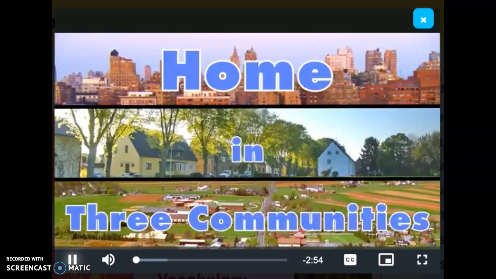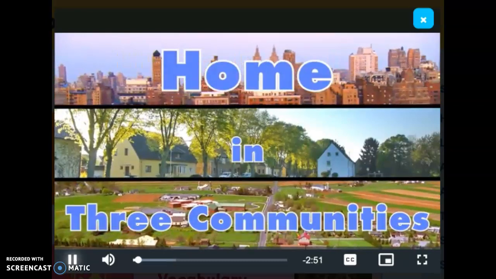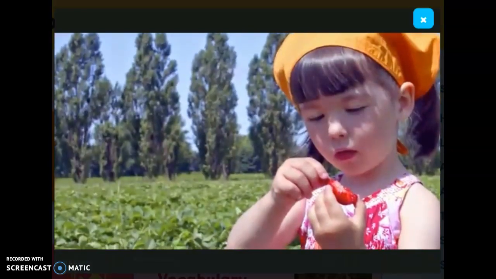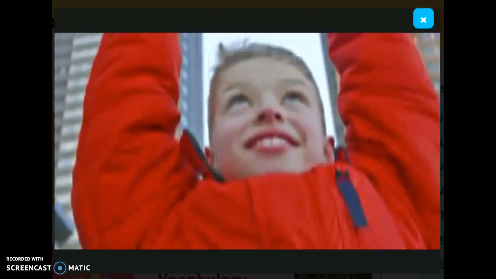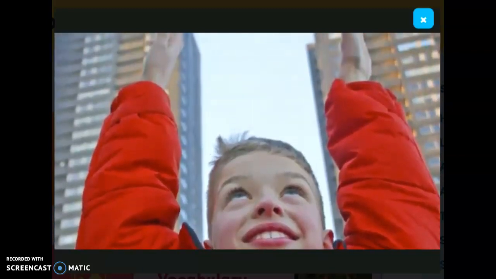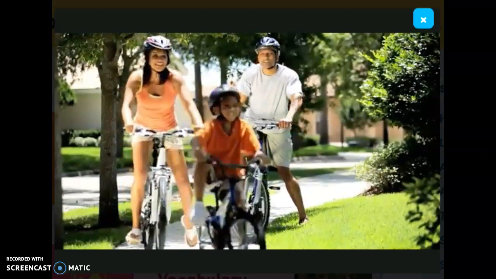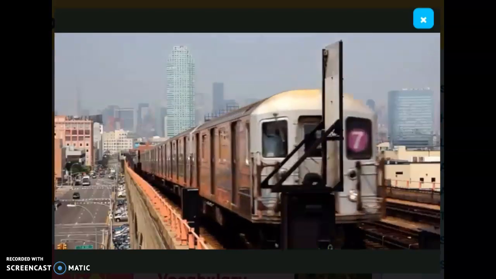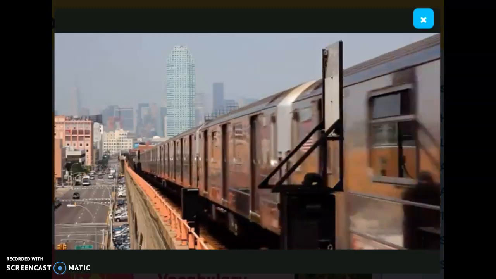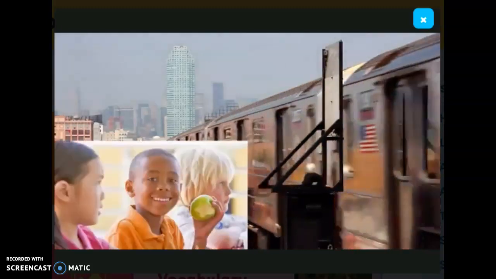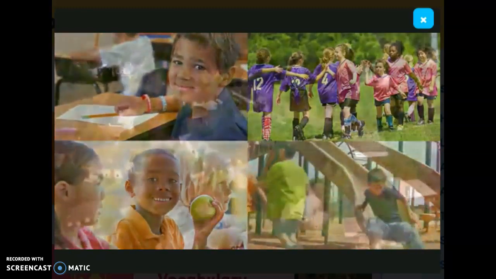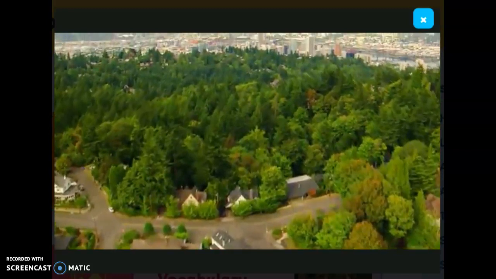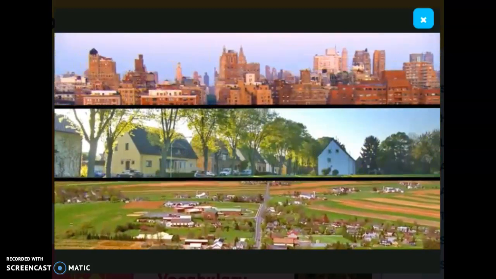Home in 3 communities. Where do you live? Do you live on a farm with lots of land? Or in an apartment building that stretches into the sky? Do you ride your bike to get around? Or do you hop on a subway train? The places where we live, work, and play are our communities. In our country, there are 3 main kinds of communities. They are urban,